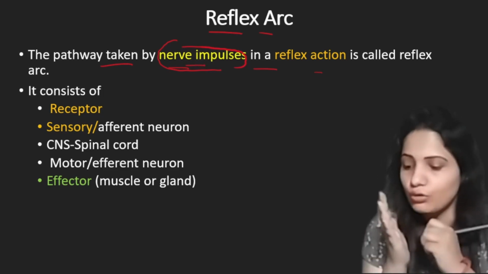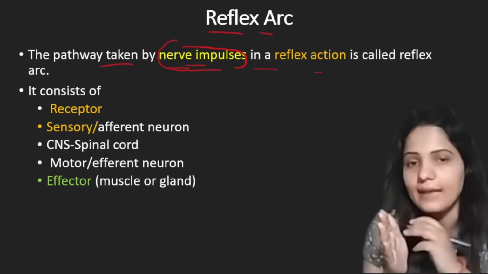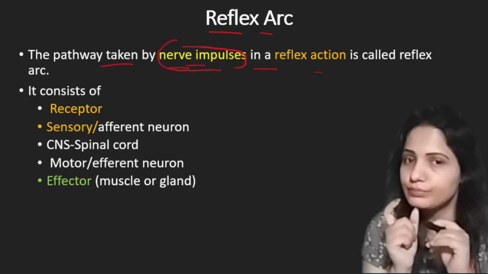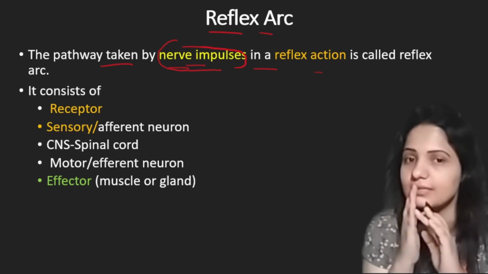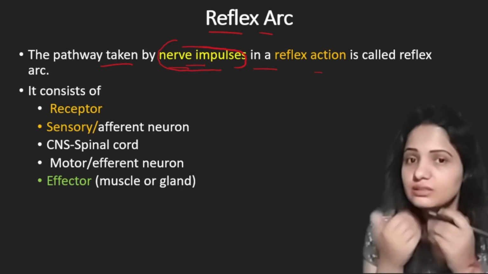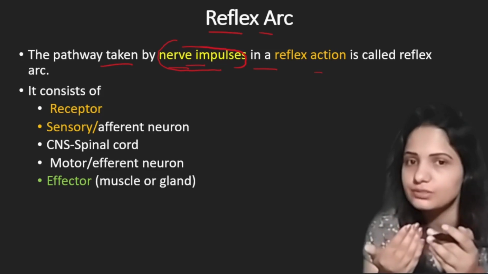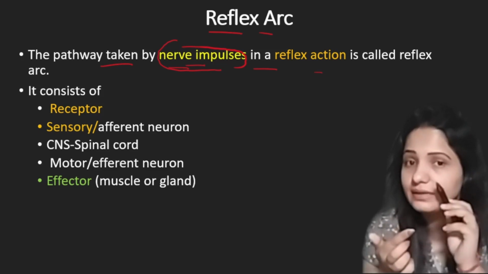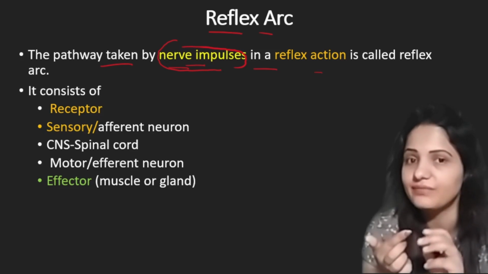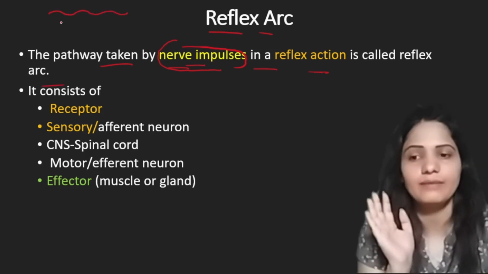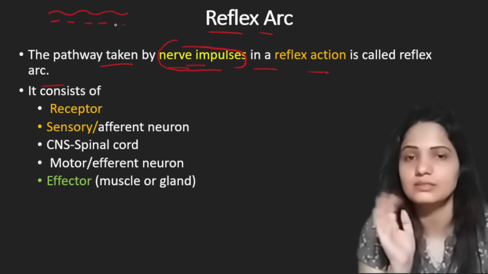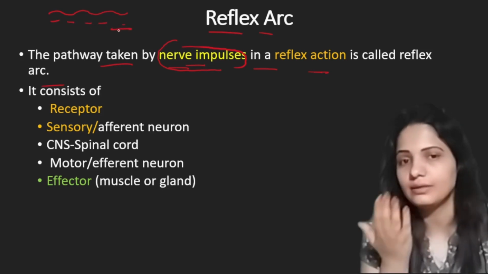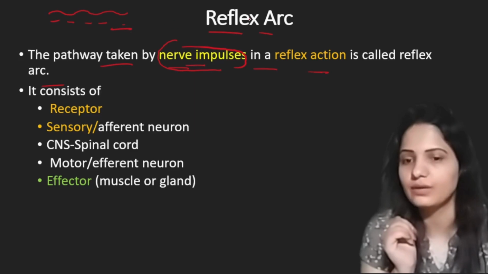They will follow a certain path in the body. As the nerve impulse travels through the body, it will follow a specified path to give a quick response. And that pathway which is followed by nerve impulse in a reflex action is known as reflex arc. This is a pathway which is followed by a nerve impulse inside the body in a reflex action. Now you understood what is reflex action, what is reflex arc.